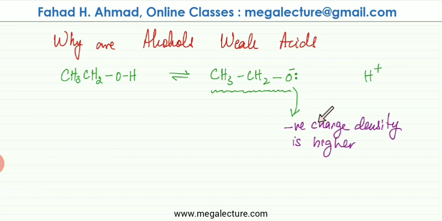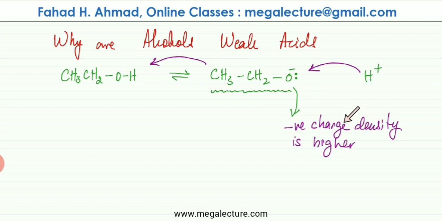The problem with this ion is that the negative charge density is very high. So as soon as the H plus 1 breaks away, it is going to be strongly attracted to this negative charge, because this is a very concentrated negative charge. And the reverse reaction would be favored. So the reverse reaction would favor the H plus 1 if it gets dissociated, if it ionizes. The strong negative charge over here is going to pull the H plus 1 back again. It won't let it go away. So it's going to pull the H plus 1 back and the alcohol is going to reform. So less dissociation would happen.